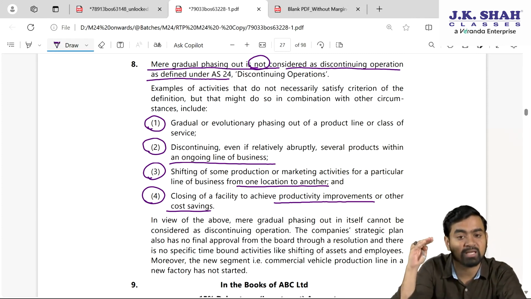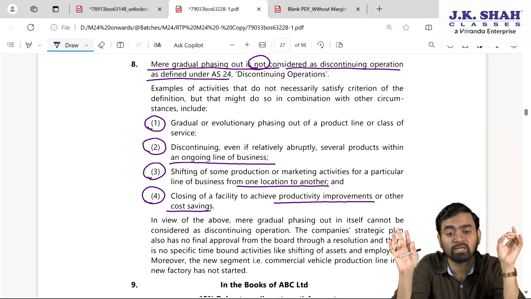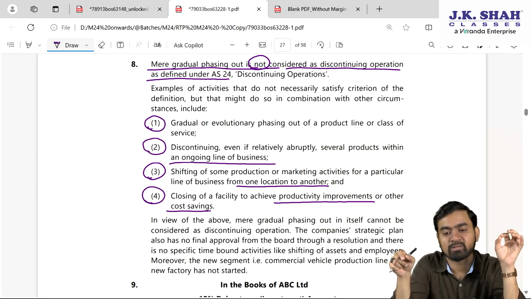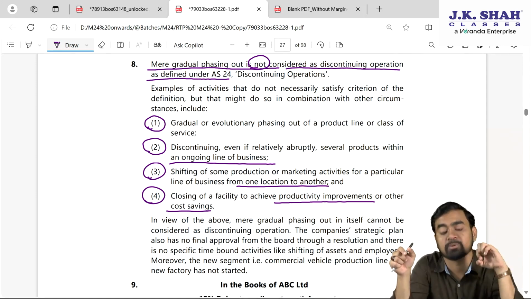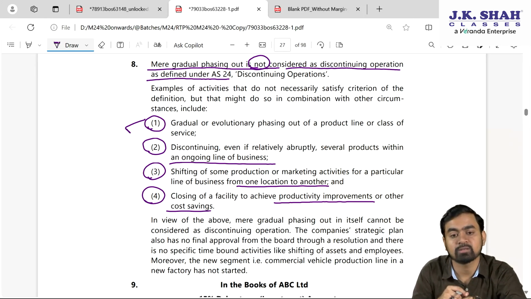So these 4 things are given in AS 24. Gradual phasing out is not discontinuing operation. Discontinuing any product from ongoing line of business is not discontinuing operation. Shifting of any marketing or production activity from one location to another location is not discontinuing operation. And fourth one, my dear students, closing down of any facility for improvement of productivity and the cost saving is not discontinuing operation. So out of this 4, they have given case study based on this first one.